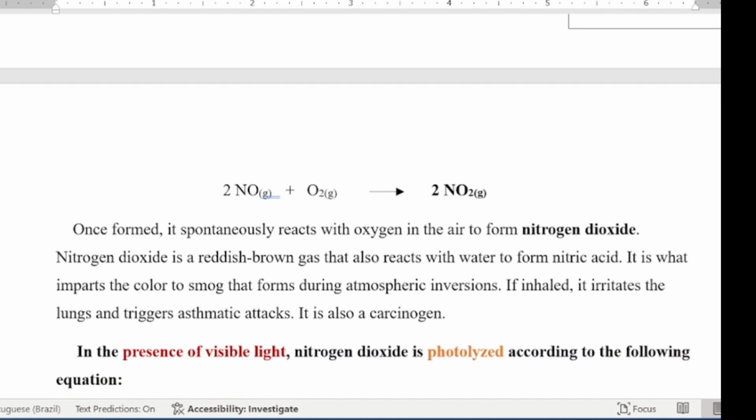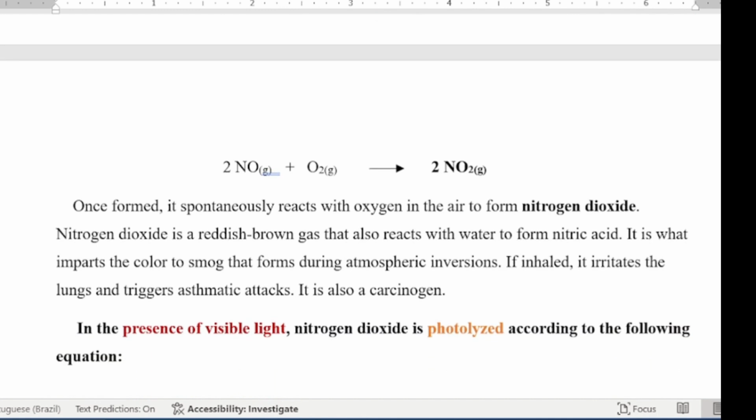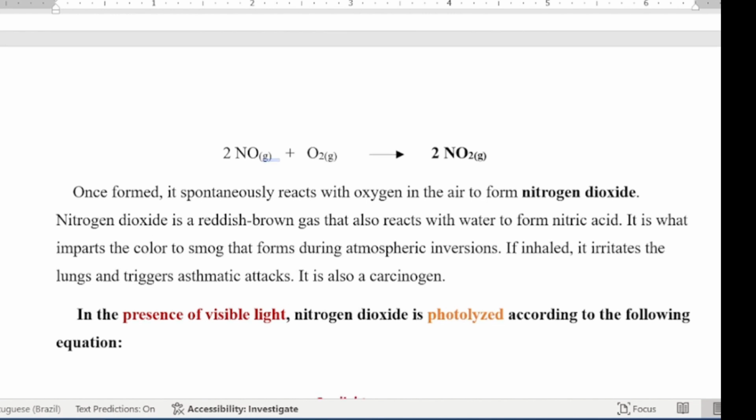Some things about the nitrogen dioxide molecule. It is a reddish brown gas that reacts with water in the air to form nitric acid. It is also what imparts the color to smog that's formed during its atmospheric conversion. If inhaled, it irritates the lungs and triggers asthmatic attacks. It's also a carcinogenic substance. So let's look at what happens.